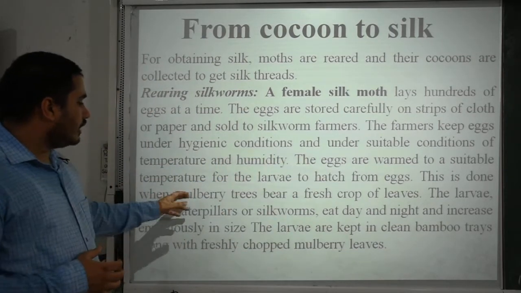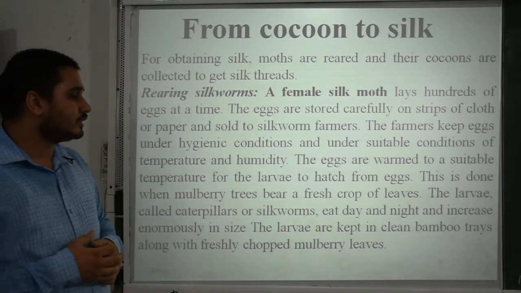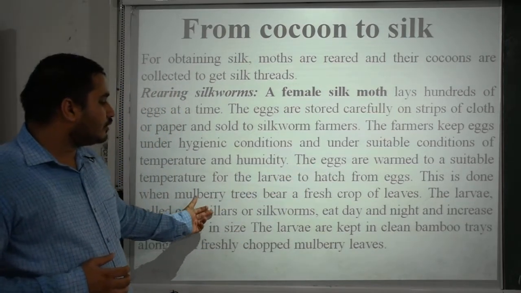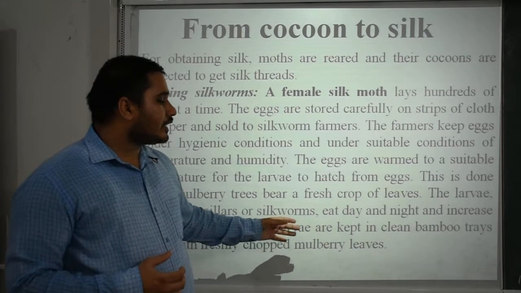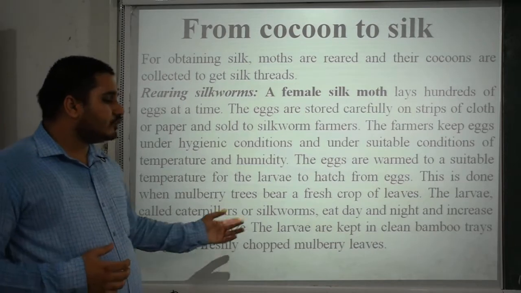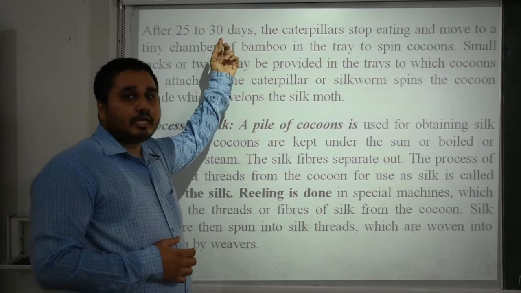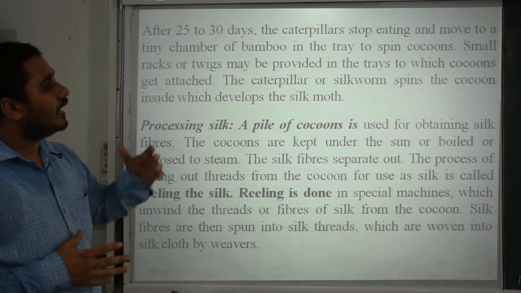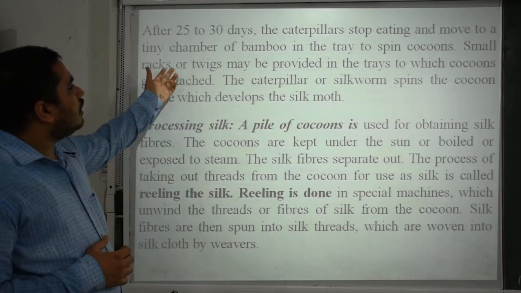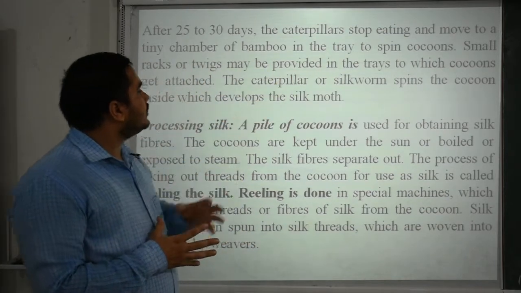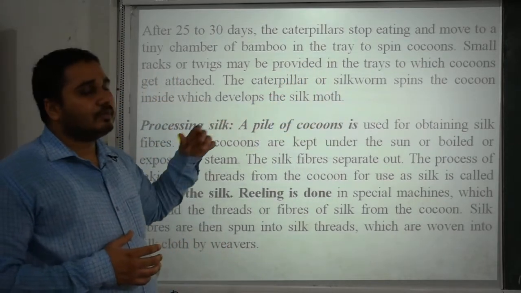This is done when mulberry trees bear a fresh crop of leaves. Mulberry trees, please remember this word. The larva, called caterpillar or silkworm, eats day and night and increases enormously in size. The larvae are kept in clean bamboo trays along with freshly chopped mulberry leaves. Then after 25 to 30 days, the caterpillars stop eating and move to a tiny chamber of bamboo in the tray to spin cocoons. Small racks or twigs may be provided in the trays to which cocoons get attached. The silkworm spins the cocoon inside which the silk moth develops.